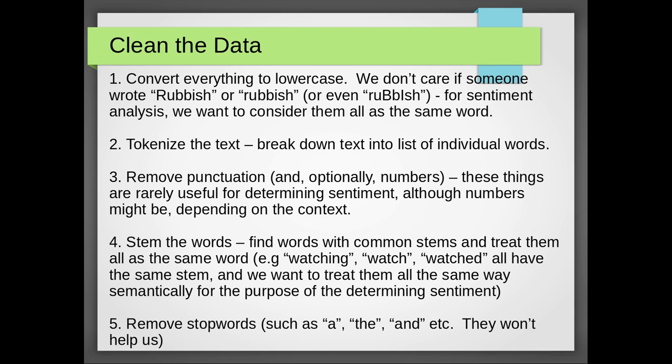remove stop words. And stop words are things like a and the and etc. They're not going to help us. These kind of words are not going to help us determine sentiment. They're really useful, as you've already seen, when we're trying to extract named entities, because it's all about syntactics. But actually, when we're trying to determine sentiment, they're less useful. So we can strip all those things out.